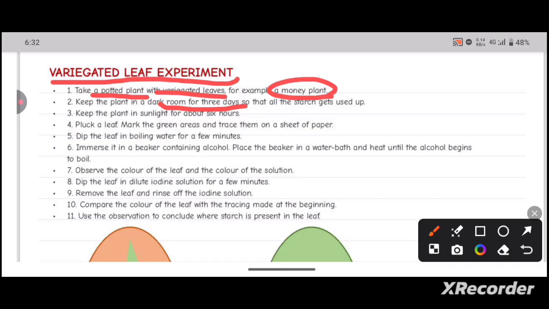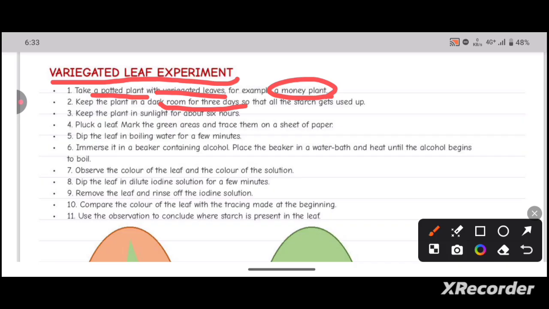In the case of animals also, when the animal is on starvation, the glycogen which is stored in the tissues will get converted into glucose, and the glucose will get utilized in starved conditions. Similarly, when the plant cannot carry out the photosynthesis process due to the lack of raw materials, it will utilize the stored form of carbohydrate for its survival.